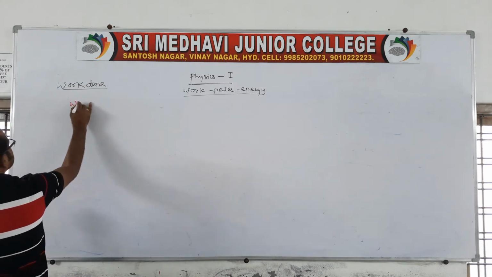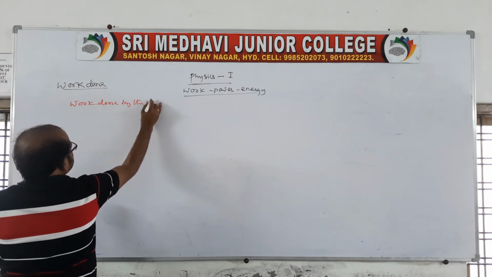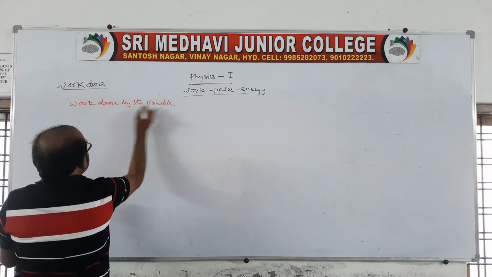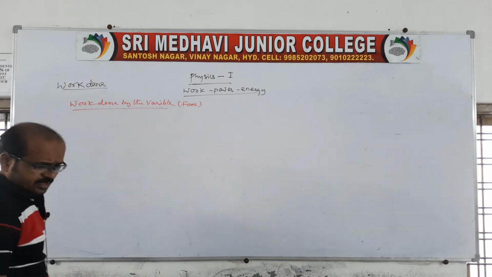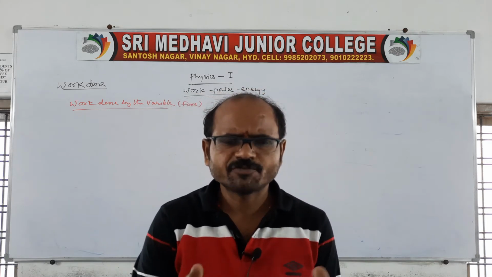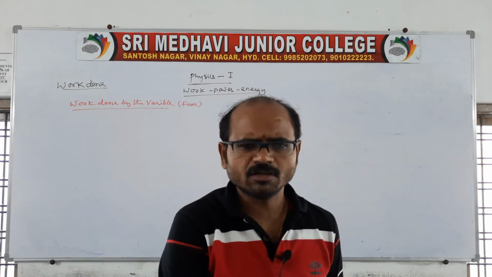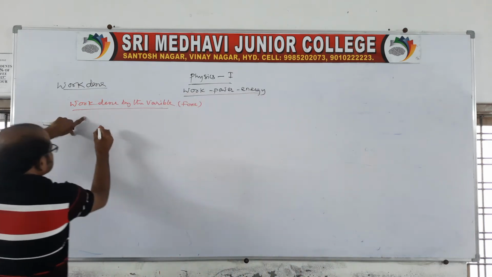Work done by the variable force. When variables are given, in this case we should apply integration methods. We already discussed a little integration in the previous class.